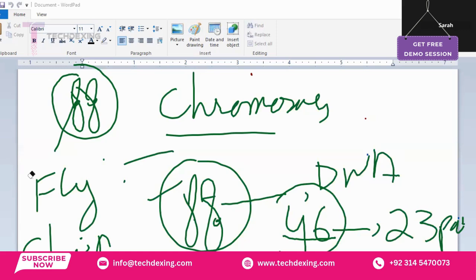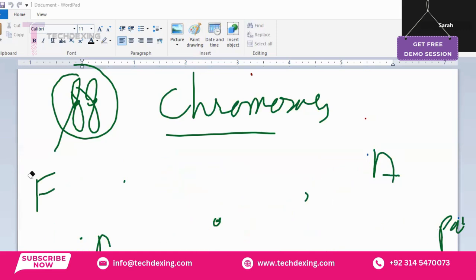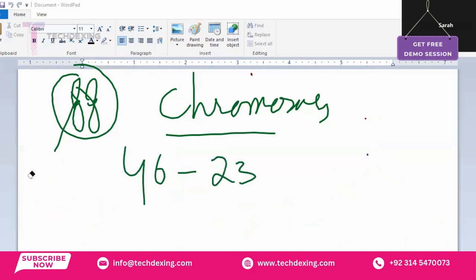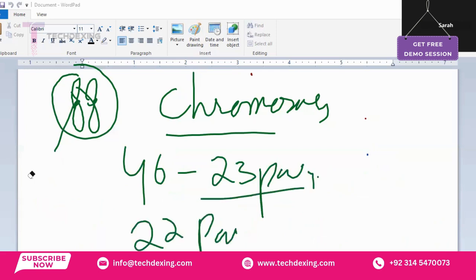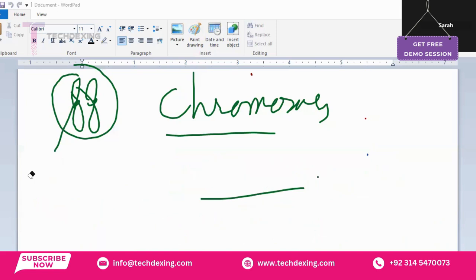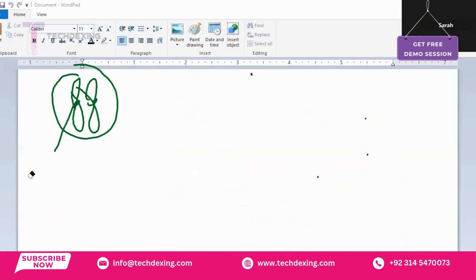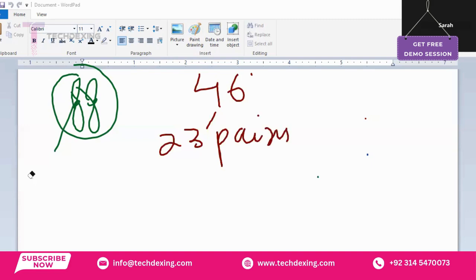So we must know that the number of chromosomes in a normal human being is 46, present in 23 pairs. Out of these 23 pairs, 22 pairs are autosomal chromosomes, called autosomes.